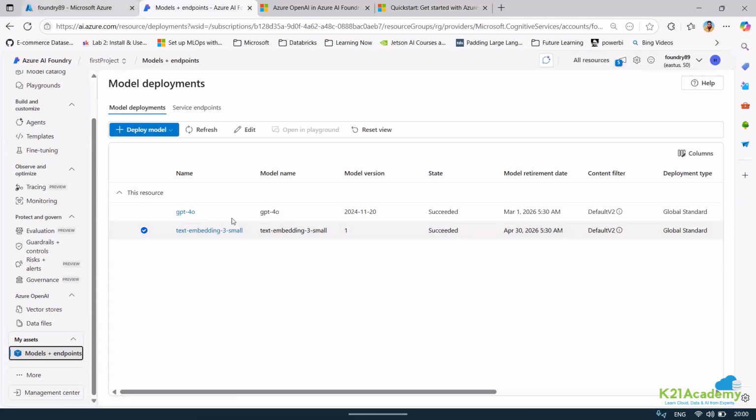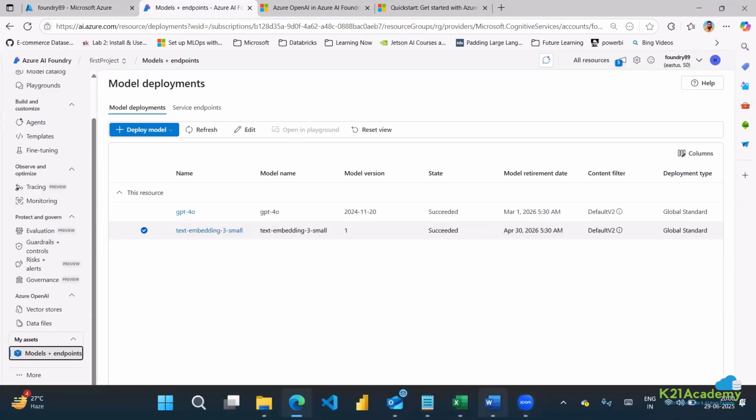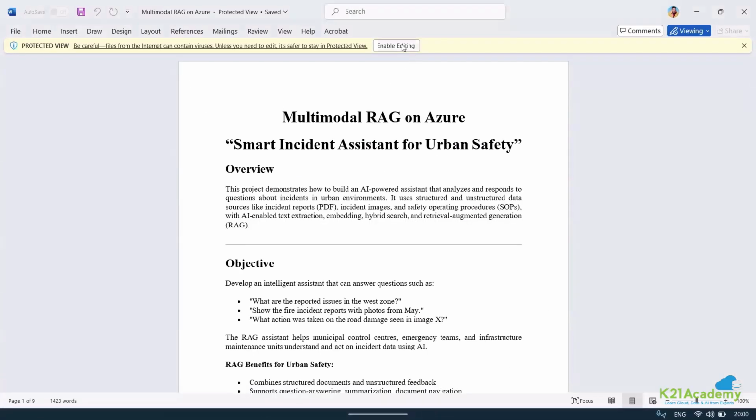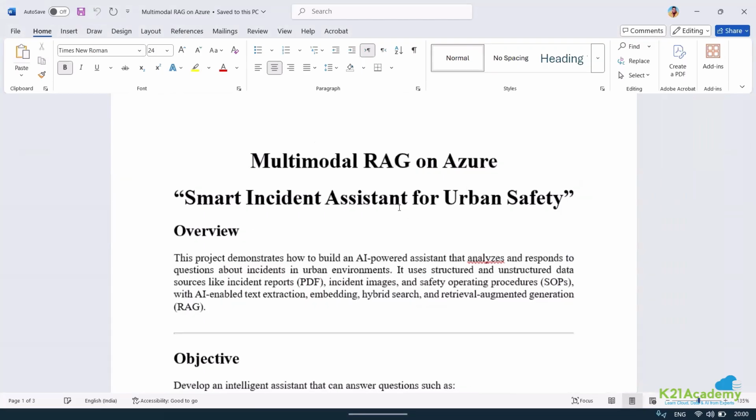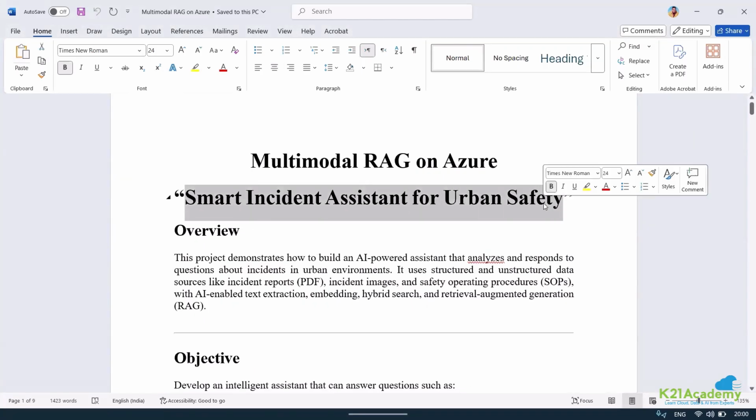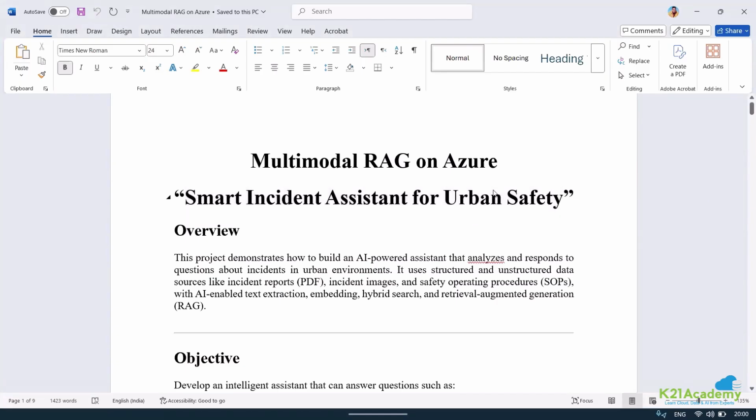Now I'll give you a use case and explain it. I've just created this use case as an example. Suppose I want to monitor a smart incident assistant for an urban city. Suppose many incidents have occurred over the past 1 hour, because querying that kind of data over a longer period will not be that fruitful. Over the past 1 hour, I want an assistant that can give me information, maybe from images, from reports, or from SOPs.